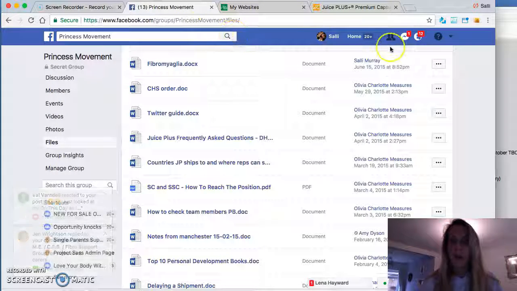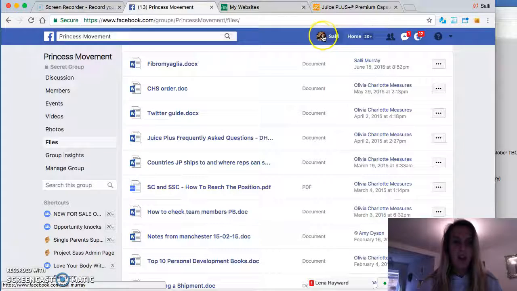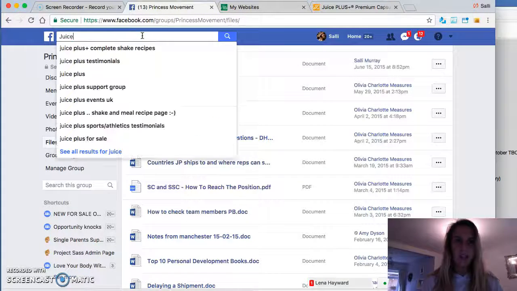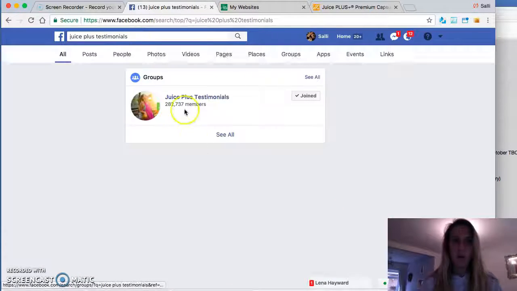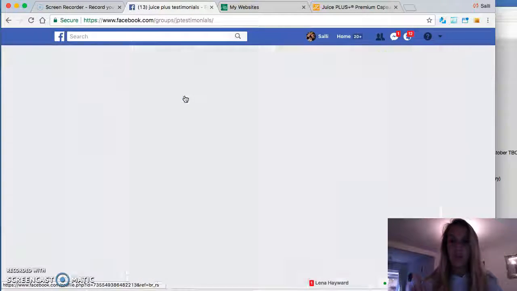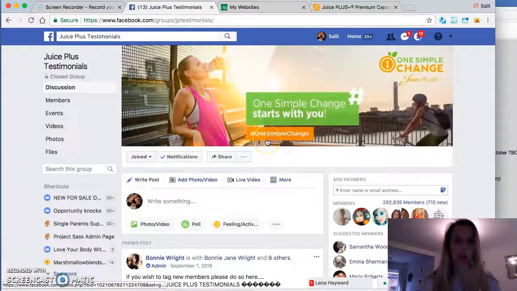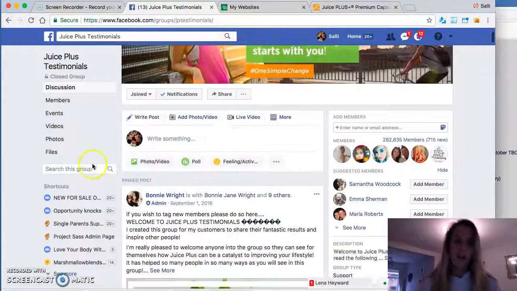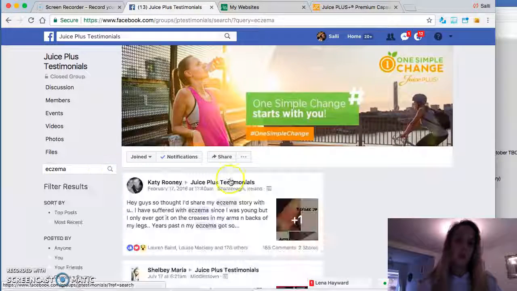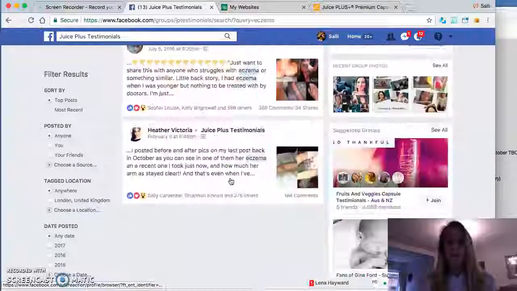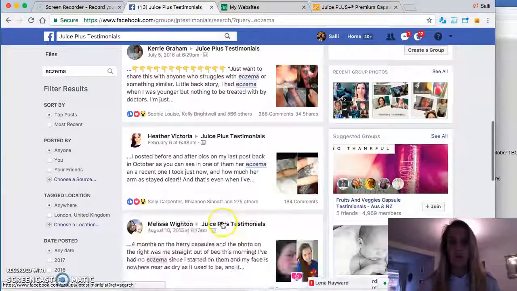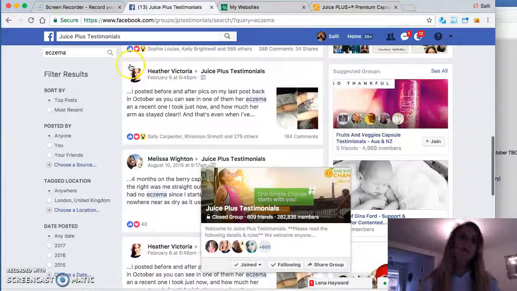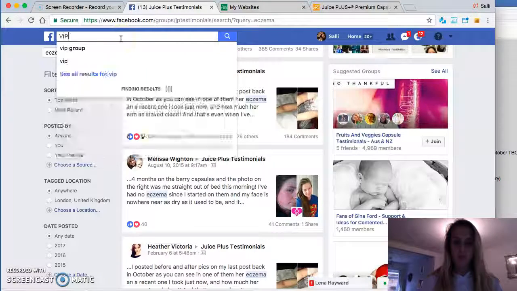So I hope that's helpful for you, and I'm going to quickly show you the Juice Plus testimonials group. Again, this is if you're looking for information to send to your customers. So maybe you've got someone that has eczema and wants to see some eczema testimonials. Tap in the word eczema and it'll bring up loads of testimonials in here. It's loading more results, loads and loads and loads. Then you've got the same for the VIP group.